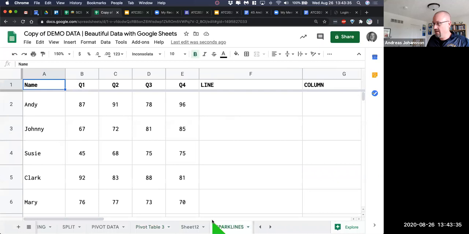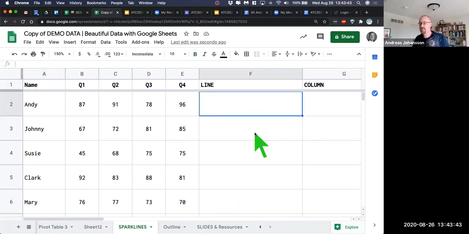All right, let's end on, what time we got? 12:43. And let's see what else. Sparklines. Sparklines are kind of fun, especially if you're into math, science, statistics, or you just want to keep track of how a student is doing visually within a cell.